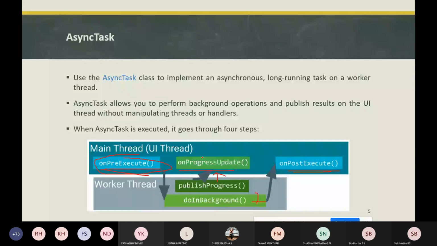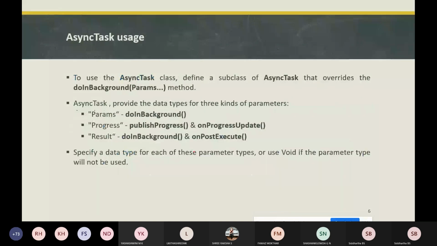That is about AsyncTask. Then the usage of AsyncTask. To use the AsyncTask class, we need to define a subclass of AsyncTask, where this class overrides the method doInBackground.